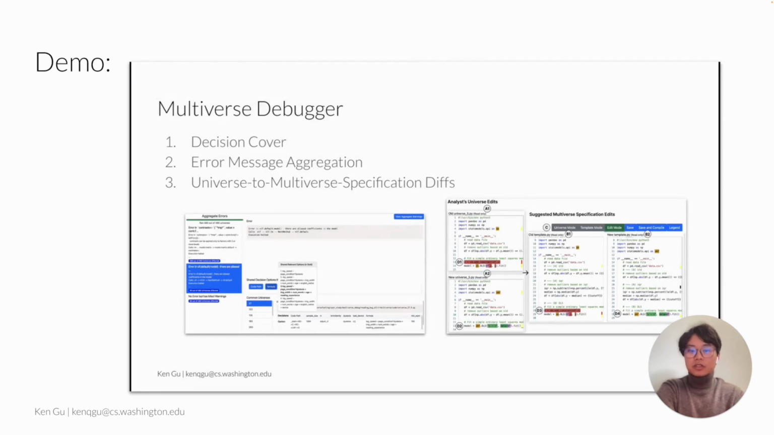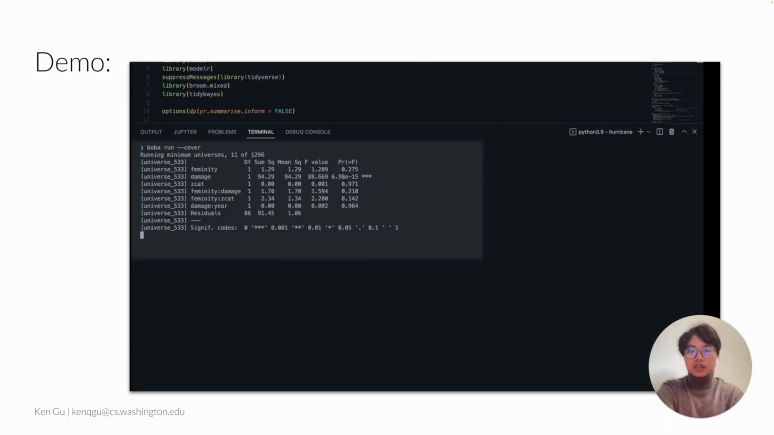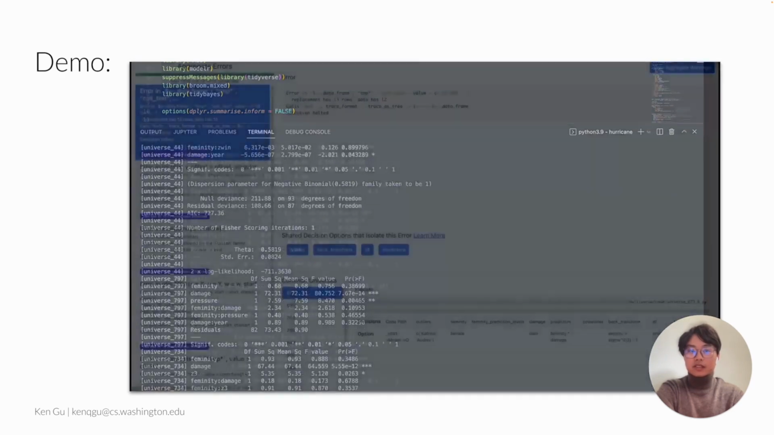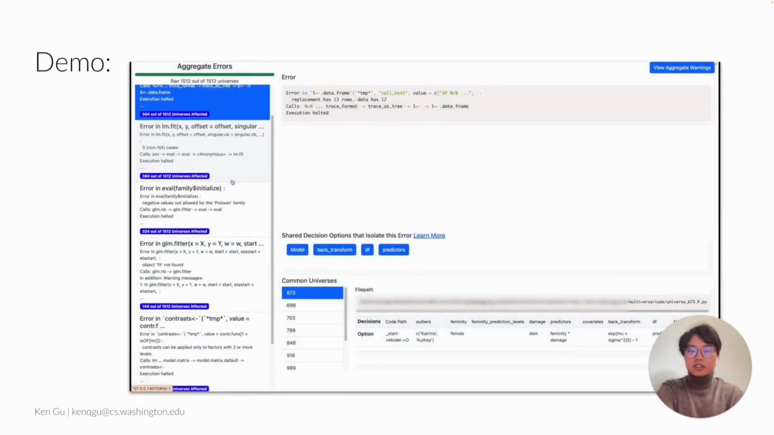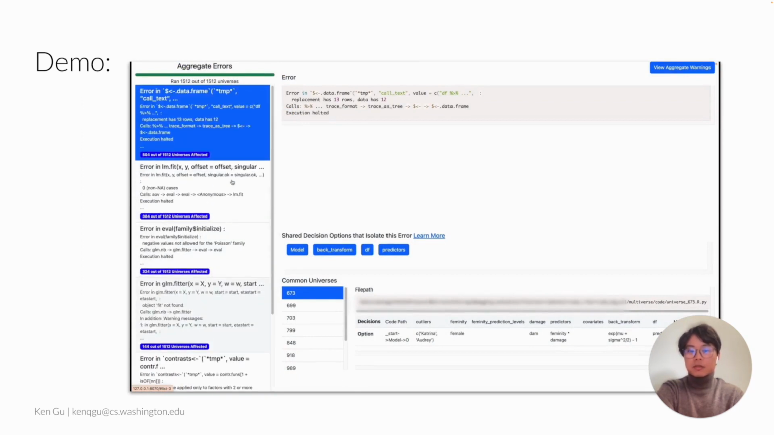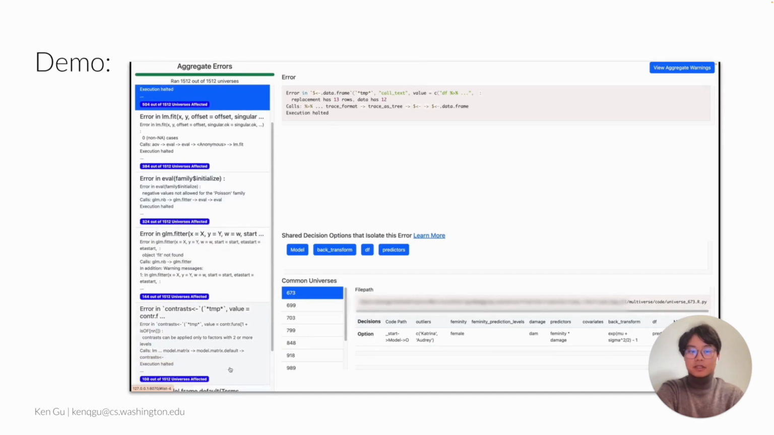First, we introduce Decision Cover, which runs a small subset of universes such that all the code snippets that correspond to each decision option are executed at least once. With this, we can catch a large class of bugs by only running 11 universes. Decision Cover shows the error information of the 11 runs in the error message aggregate interface. This interface, based on the error messages of universes executed, groups unique error messages and shows what the shared analysis decisions are, making it easier for Emily to identify the cause of the error.